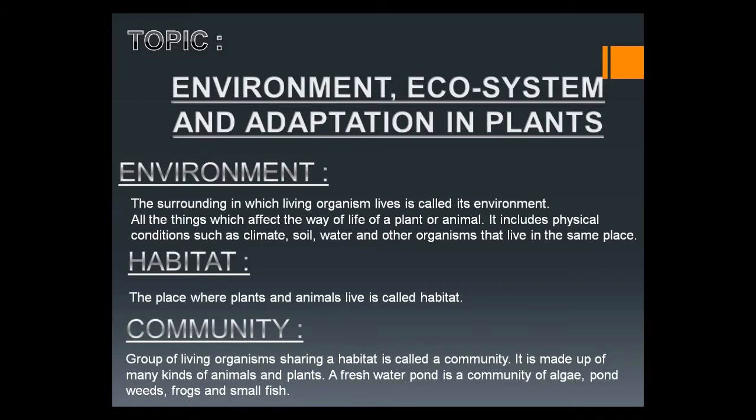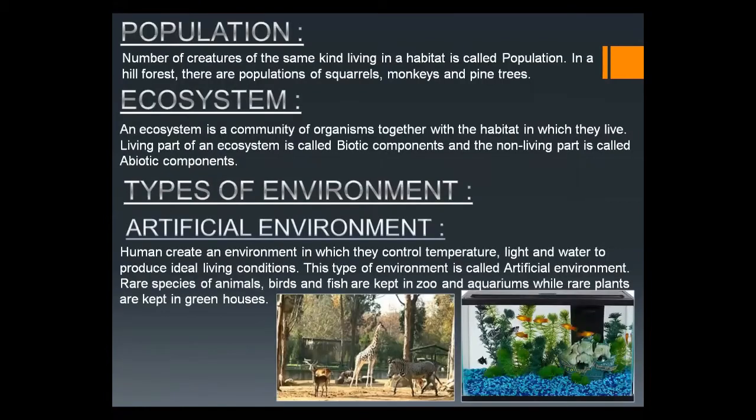Many kinds of plants and animals are sharing the same place as a habitat. For example, in a freshwater pond, we find algae, pond weeds, frogs, insects, and small fish, because all these living organisms share the freshwater pond as their habitat, and all these living organisms make a community. I hope you understand.